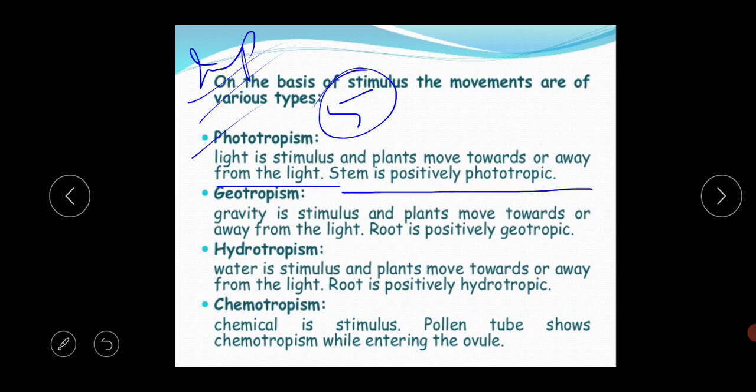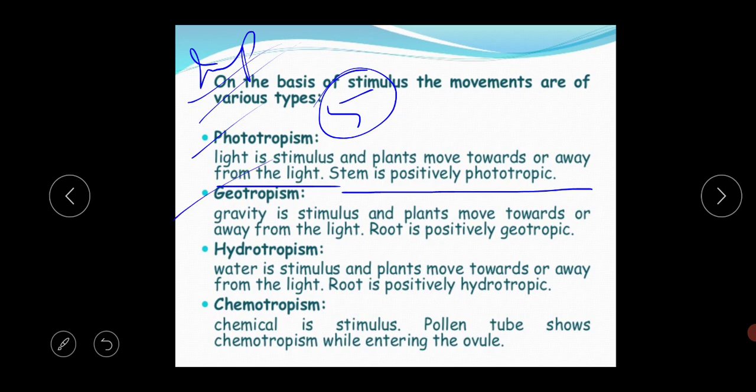So in phototropism, the light is the stimulus because photo means sunlight. The parts of the plant that move towards the light show positive phototropic movement, and the parts that move away from the light show negative tropic movement.